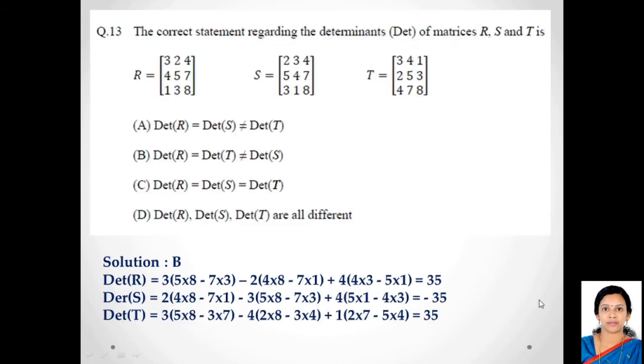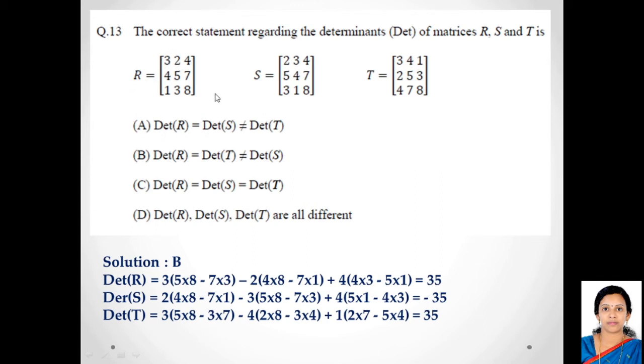Moving on to question number 13. The correct statement regarding the determinants of matrices R, S and T is. So three matrices are given and we have to find the relationship between these three matrices and we have to choose which is correct out of these four options. Now, how do you find the determinants of this? You might have studied this in your lower classes.